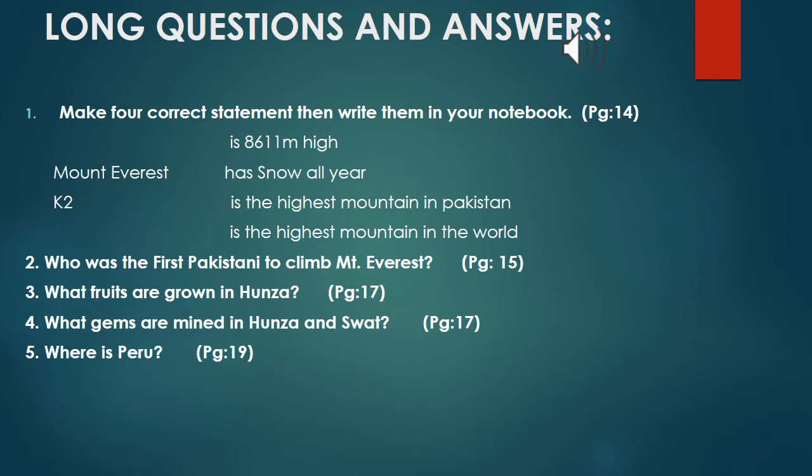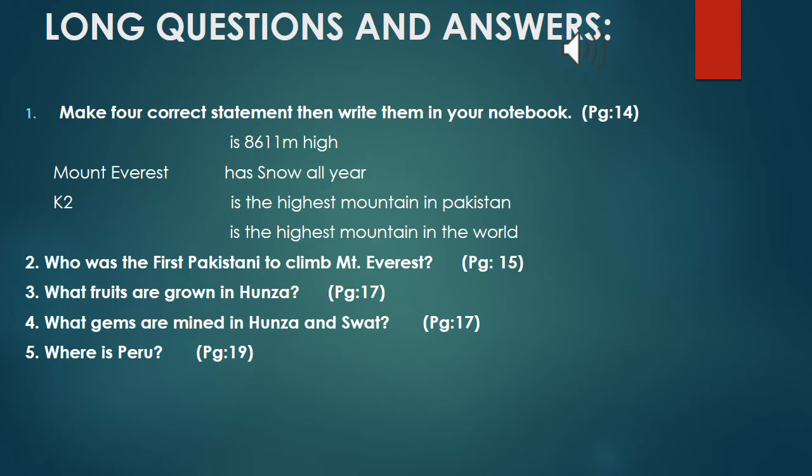Question number 5 is, where is Peru? This question is given on page 19. And I think this question is so easy, and its answer is on page 17. Question number 6 is, what are adobe houses made from?